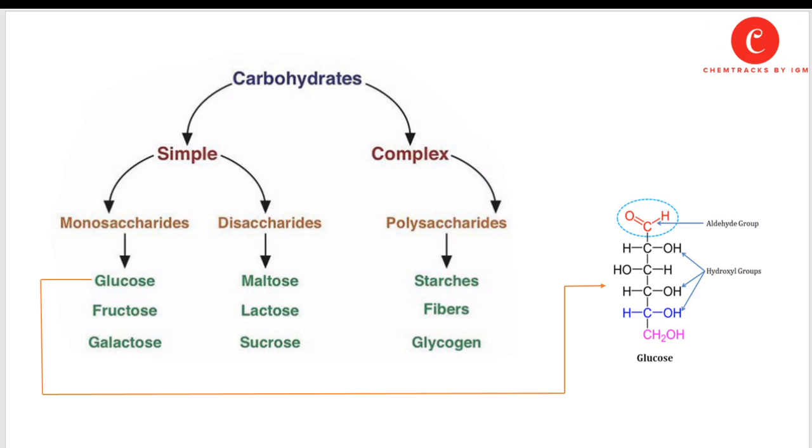Similarly, complex carbohydrates consist of polysaccharides only. They contain many sugar molecules in their structure, for example starch, fiber, and glycogen. Glucose is basically the simplest form of monosaccharide or simple sugar, and this is the formula of glucose. Glucose is basically a six-carbon ring, and it contains an aldehydic group as its functional group.